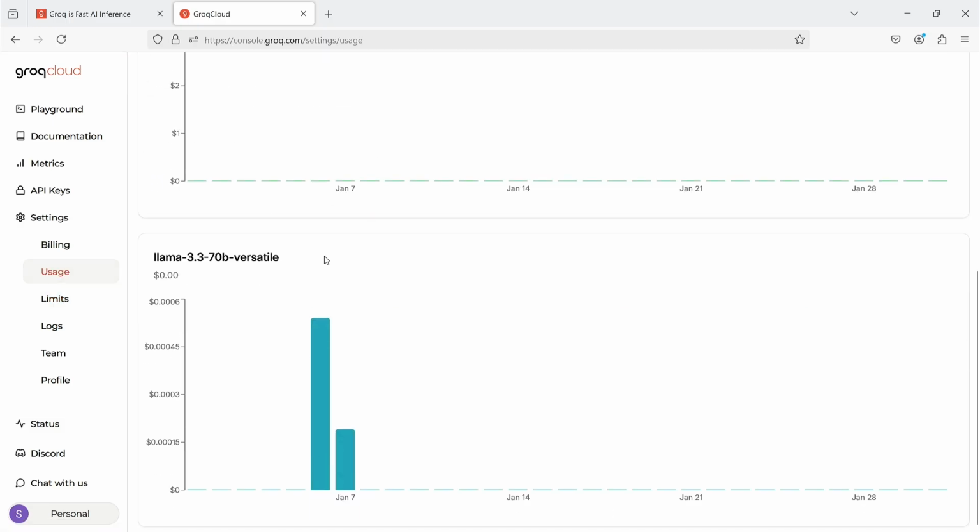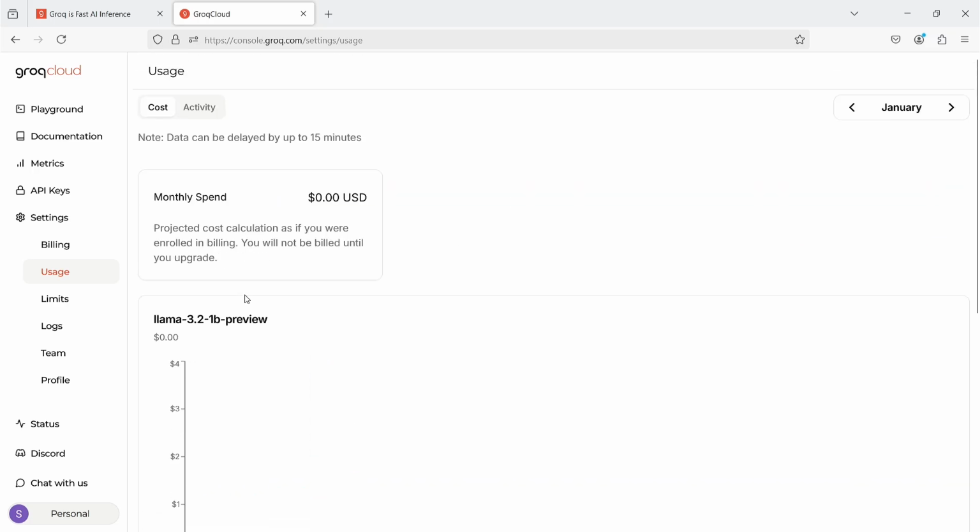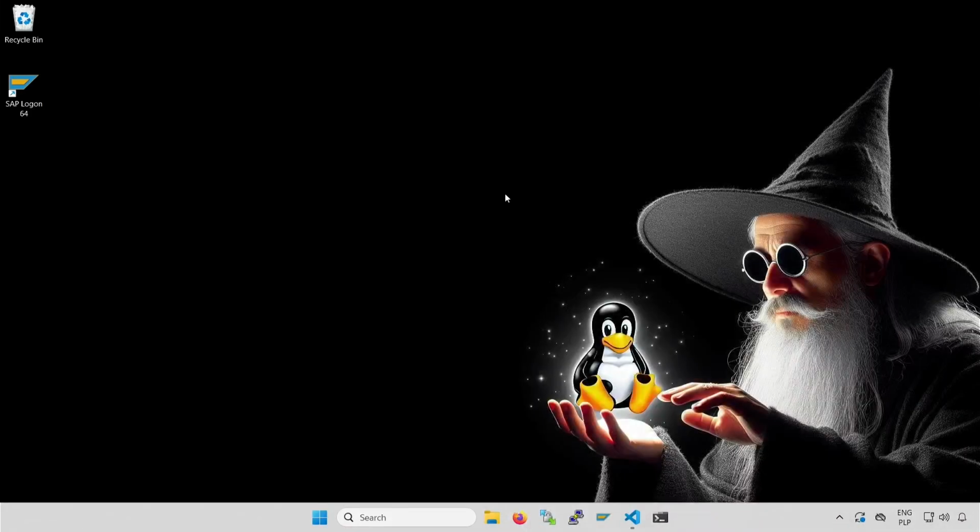When I check the usage, I see that some costs are associated with my account. It's not much for the experiments I just conducted. However, there is a clear amount in dollars. But if I scroll up, I can see information stating that it's just a calculation, if I were being charged. But my account is free, so this is not the case. So you have a good starting point. Now the rest is up to you.